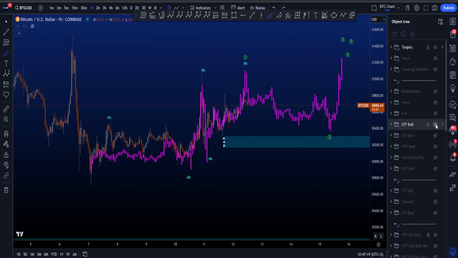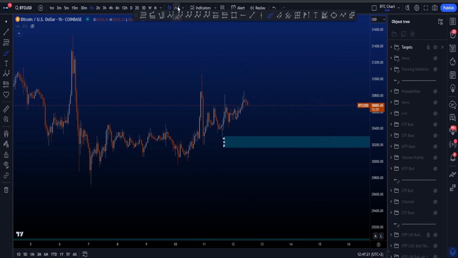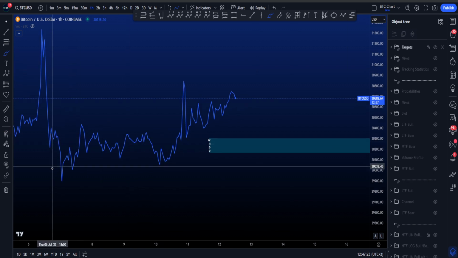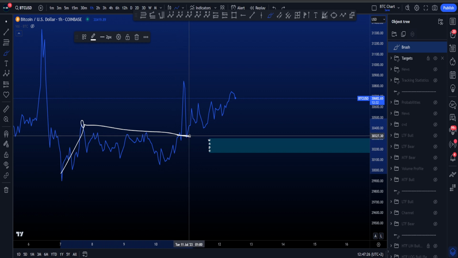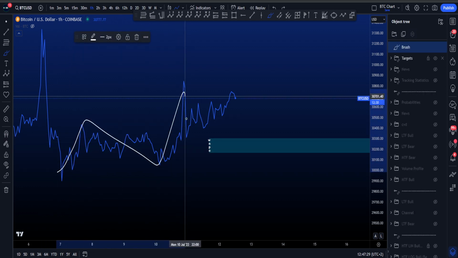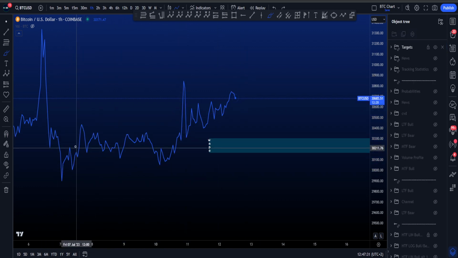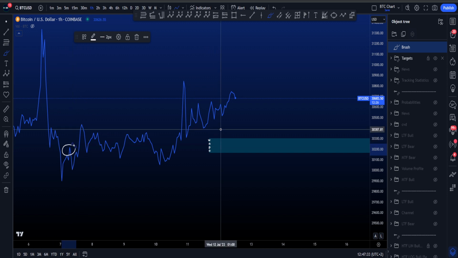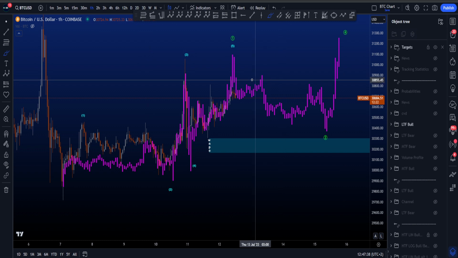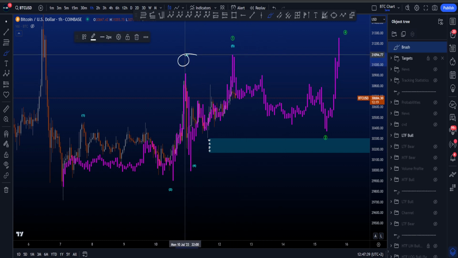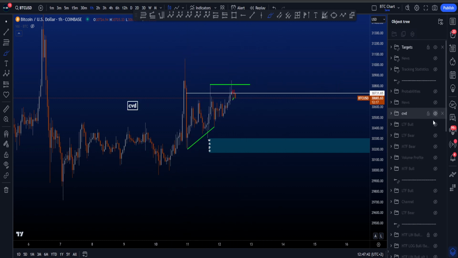So if we make this a line chart right now, then you can see if this would be a wave 1, look, if this is wave 1 over here, it has overlap with a potential wave 4, and then a 1, 2, 3, 4, 5. That's not really what you want to see. But if this is the wave 1, then there is no overlap. It's just very confusing price action in the bullish scenario. So that is why, as long as this high isn't taken, the bearish scenario is preferred.